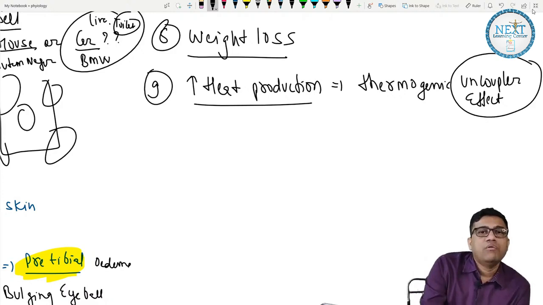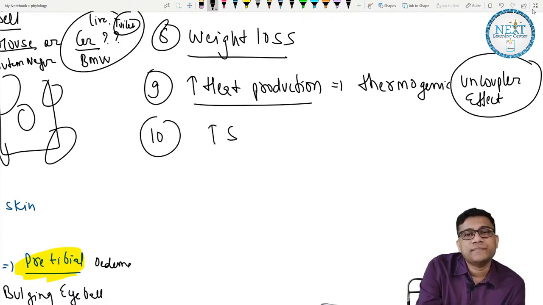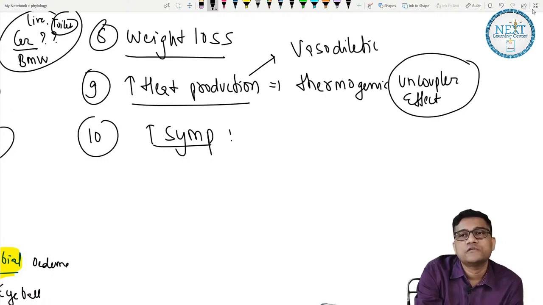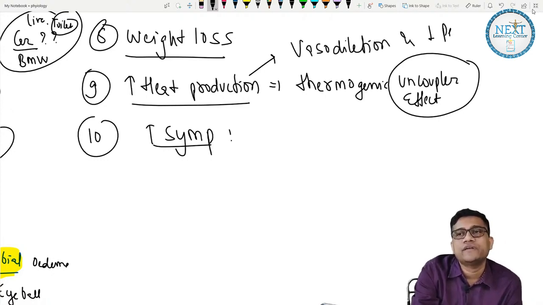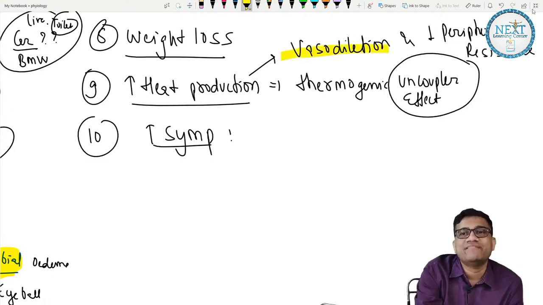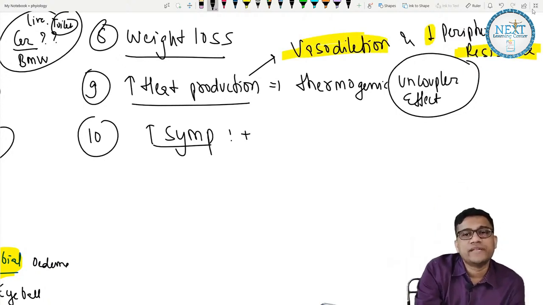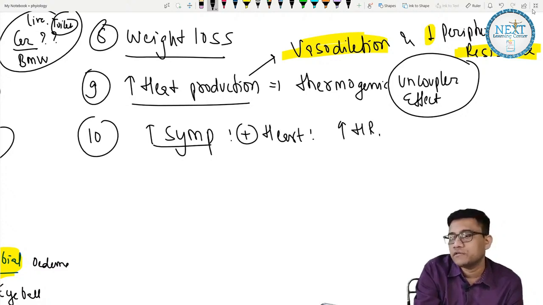Now number 10, increased sympathetic activity. And what does increased sympathetic cause? Let me write. First, heat causes vasodilation and decreased peripheral resistance because of dilation. If you dilate a vessel, resistance will fall. So remember, when you dilate a vessel, resistance will decrease. Increased sympathetic will stimulate the heart, so that causes increased heart rate.